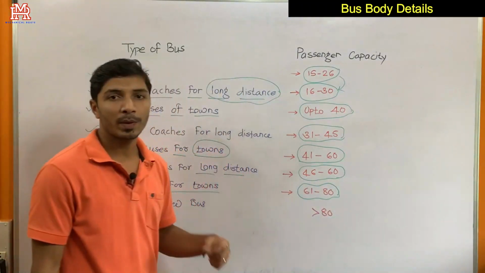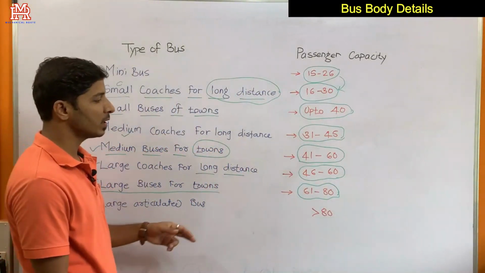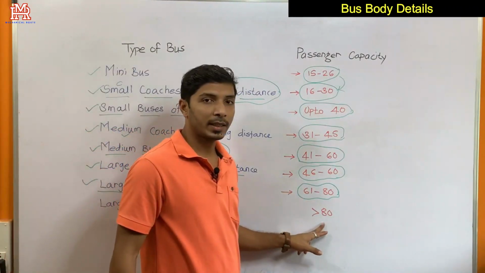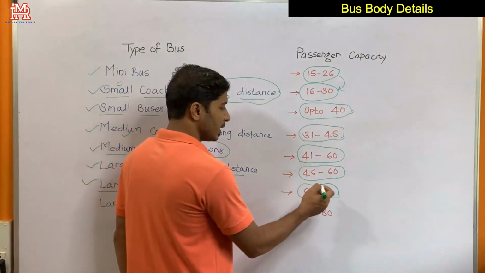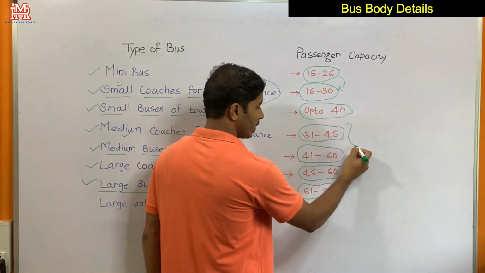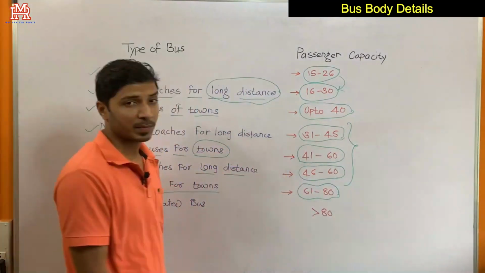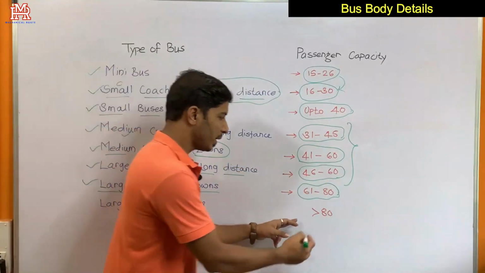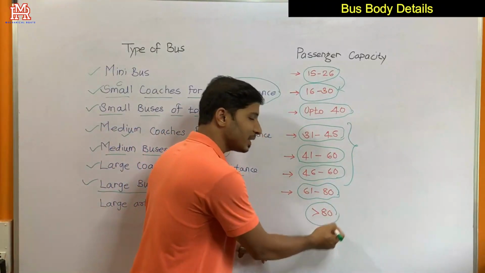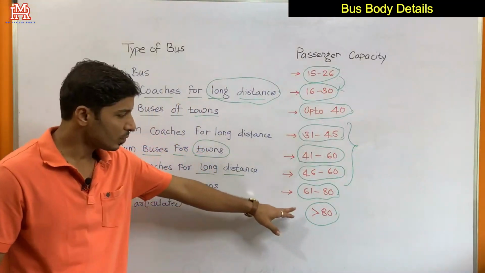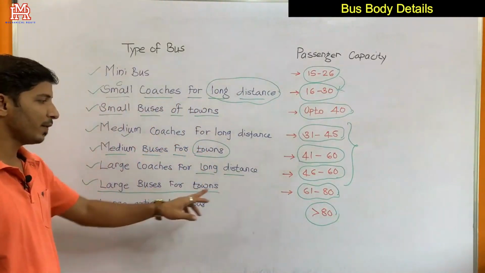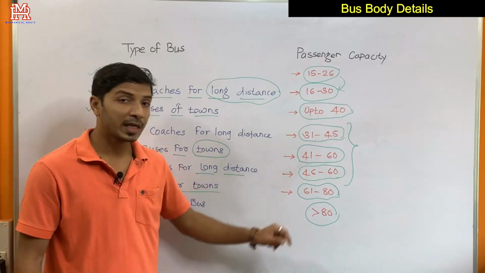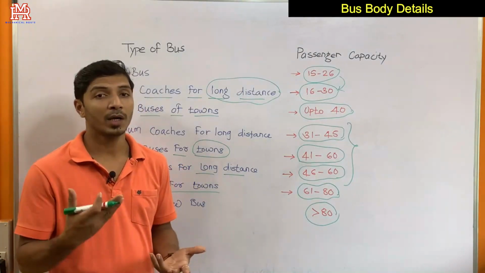And there is one type of bus that can accommodate even more than 80 passengers. We have seen buses that accommodate 46 to 60 and sometimes 61 to 80 passengers, but we might not have seen these articulated buses. Articulated buses have a passenger capacity greater than 80, maybe 90 or 100 passengers.